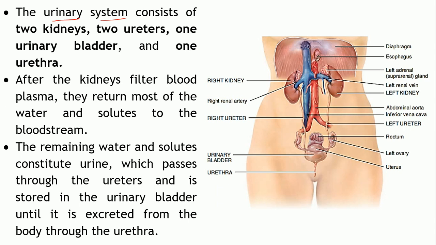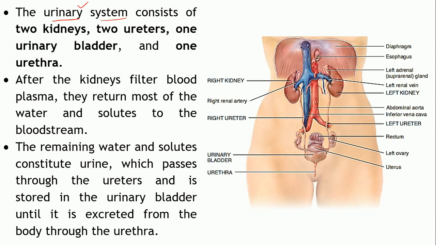The respiratory system deals with removal of the gaseous waste from the body, that is the carbon dioxide which is generated in the tissues, and the urinary system, which in true sense is an excretory system, helps in excreting most of the toxic substance from the body.